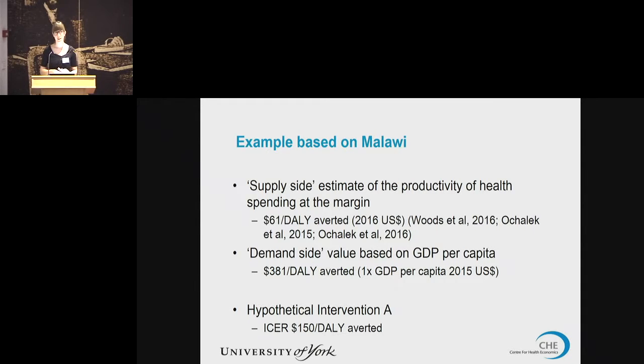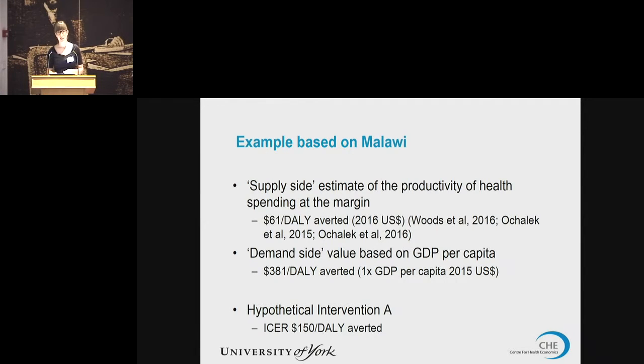For the demand-side estimate, if we take 1 times GDP per capita in Malawi, that gives us $381 per DALY averted. So that would tell us that based on GDP per capita we would expect things to be potentially highly cost effective. So if we have a hypothetical intervention, A, with an incremental cost effectiveness ratio of $150 per DALY averted, we can see that using the demand-side estimate, we would approve this. It would be seen to be cost effective. However, using our supply-side estimate, we would not approve it. It wouldn't be cost effective.